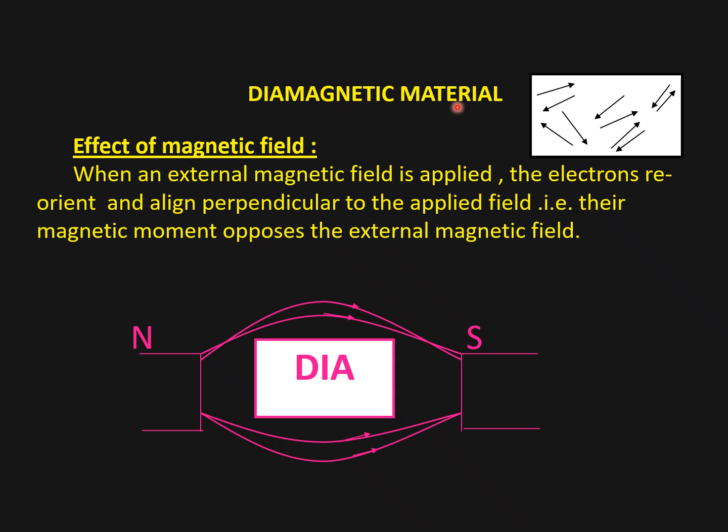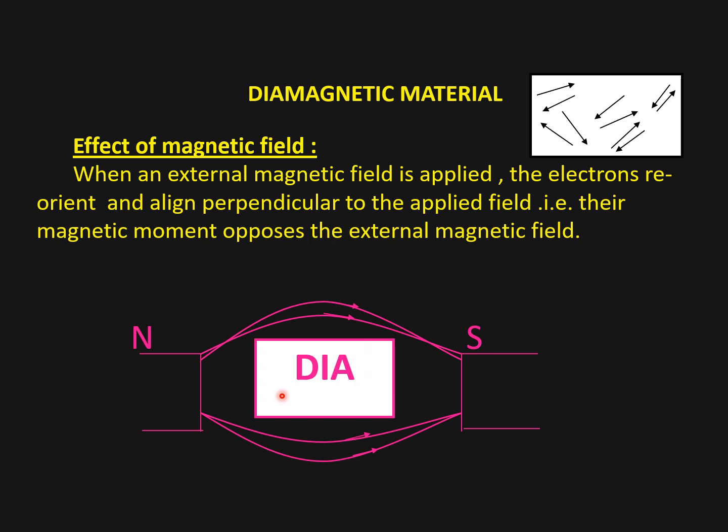In diamagnetic material, the magnetic moment has zero spin magnetic moment. If a diamagnetic material is placed in an external magnetic field, the electrons reorient and align perpendicular to the applied field. Their magnetic moment opposes the external magnetic field.